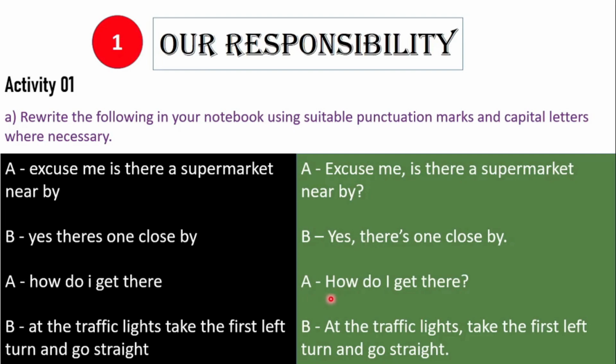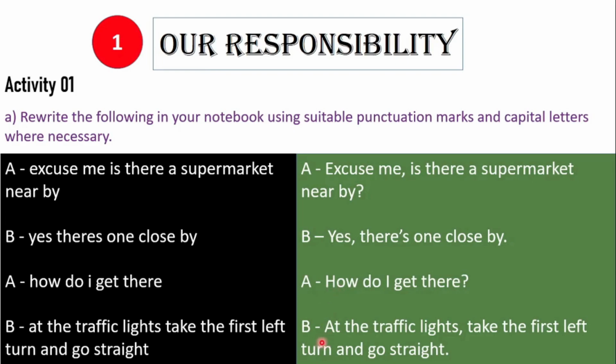And next one, how do I get there? How do I get there is an information question. We know already by now, after interrogative, especially information question, we have to use a question mark. Can you see the question mark here at the end of the statement? Yes. And also remember the first letter of the first word in this statement should be written in capital. You can see H in capital.